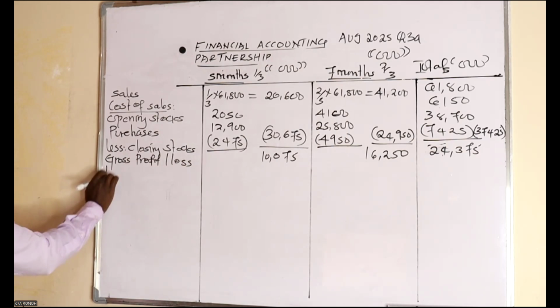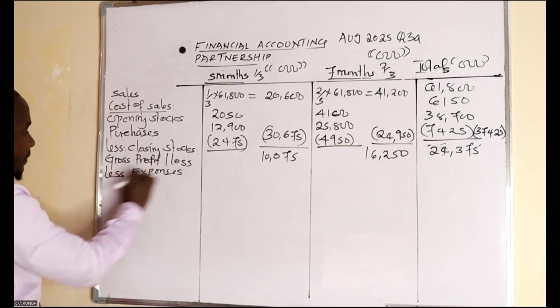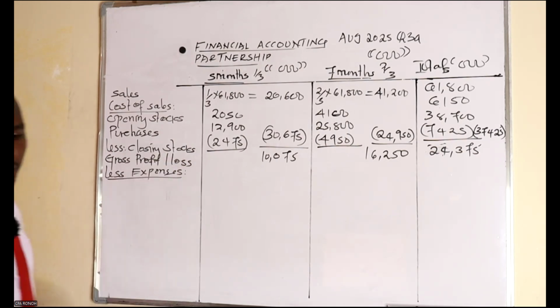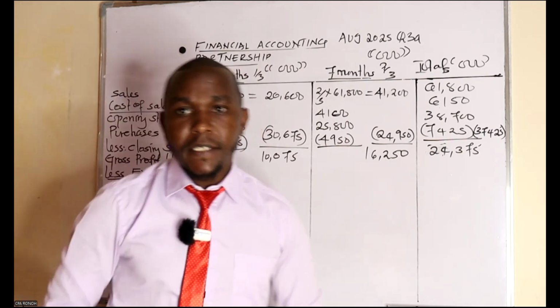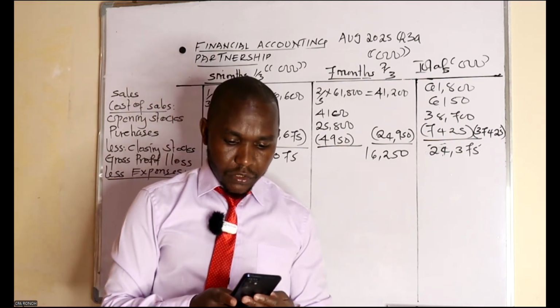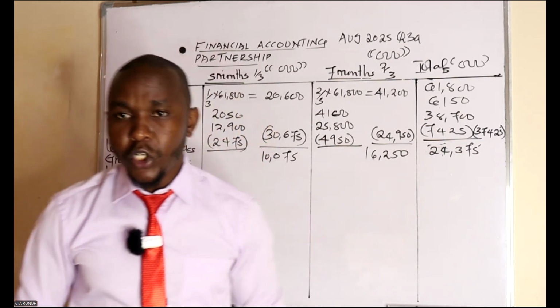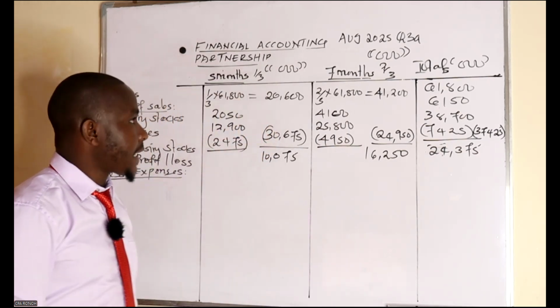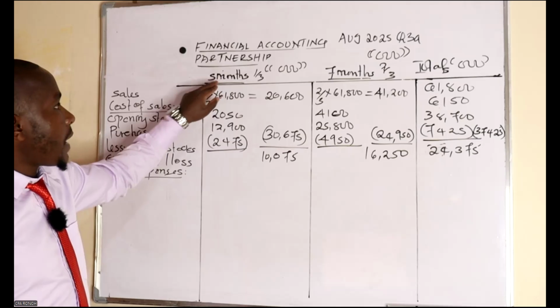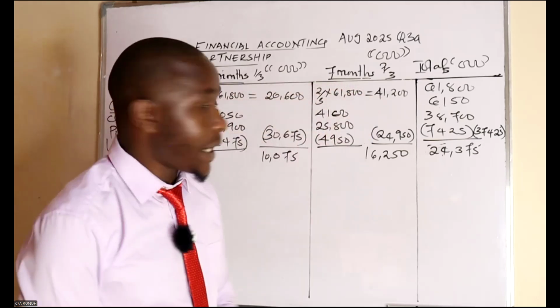Then we less expenses. We don't have any other incomes, so we go straight to expenses. For expenses, we have been told to apportion according to the time. So we are going to apportion as per 5 months and 7 months.